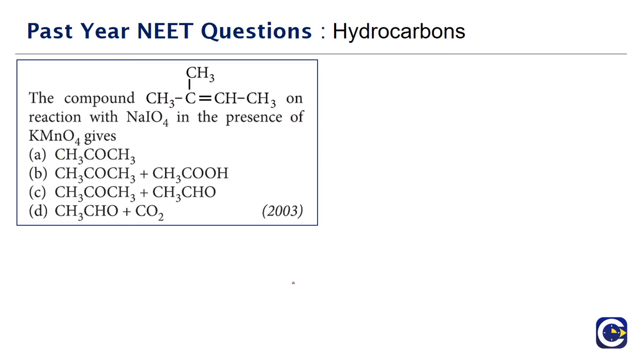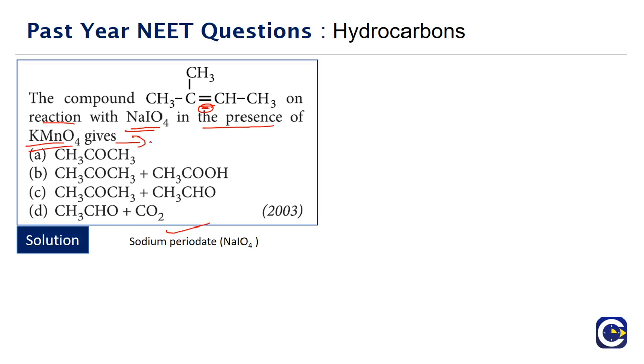Next, we have a question that came in the year 2003. The compound CH3 CH double bond CH3, which is an alkene, on reacting with NaIO4. What is NaIO4? It is sodium periodate. So on reacting with NaIO4 in the presence of KMnO4, KMnO4 is an oxidizing agent.